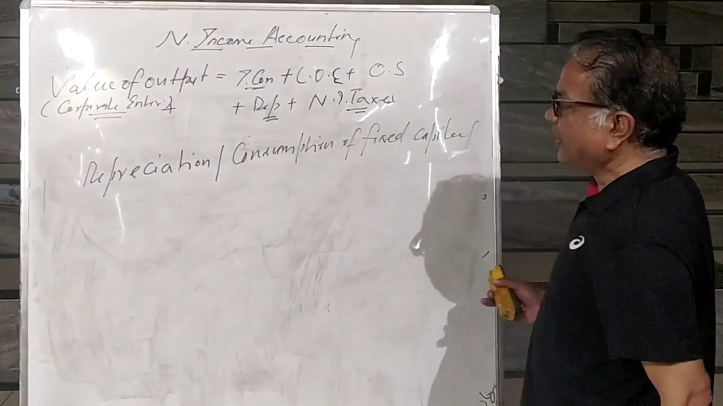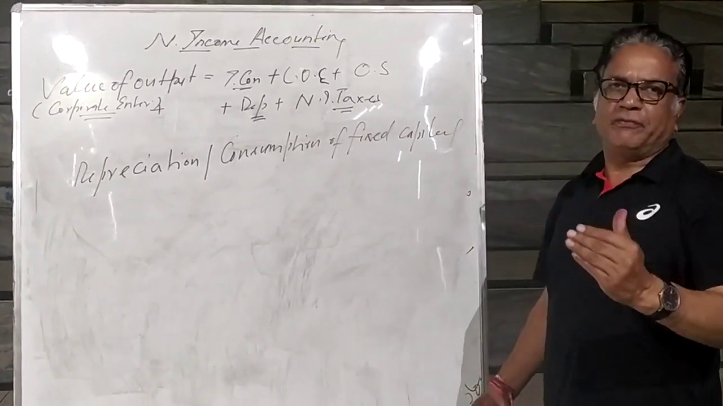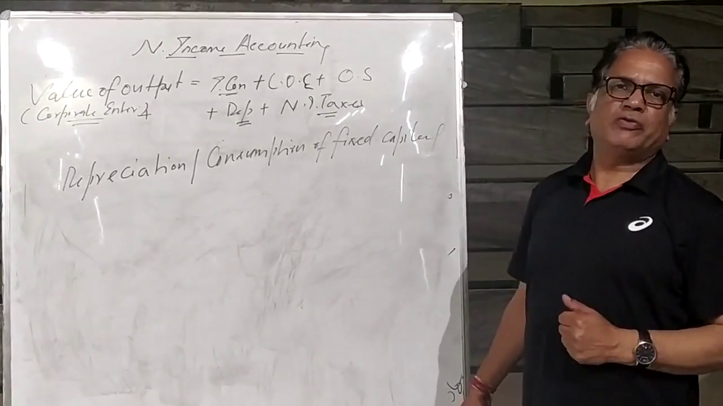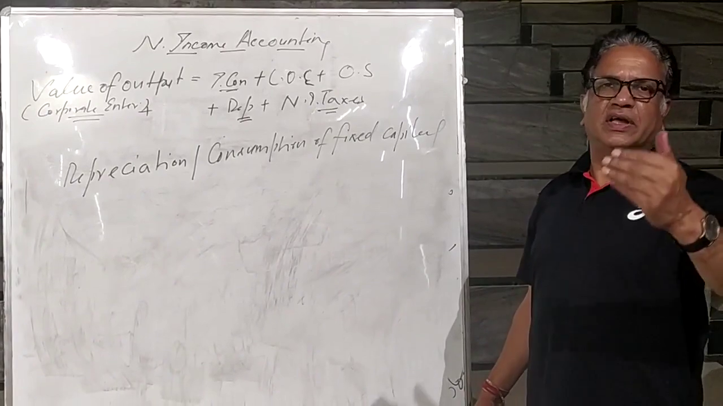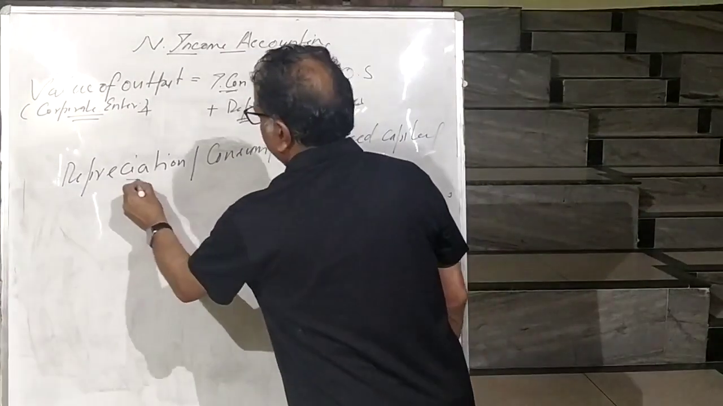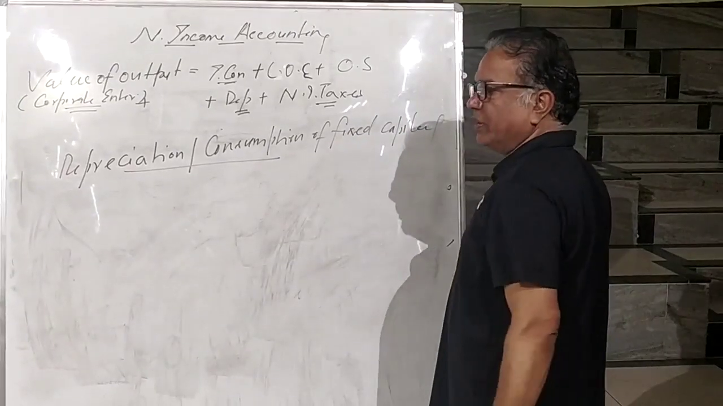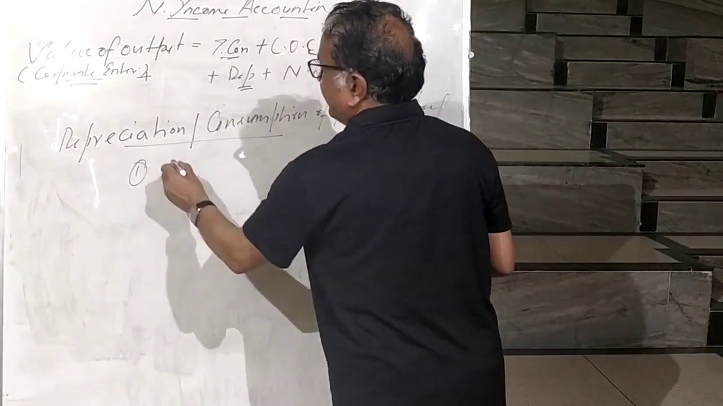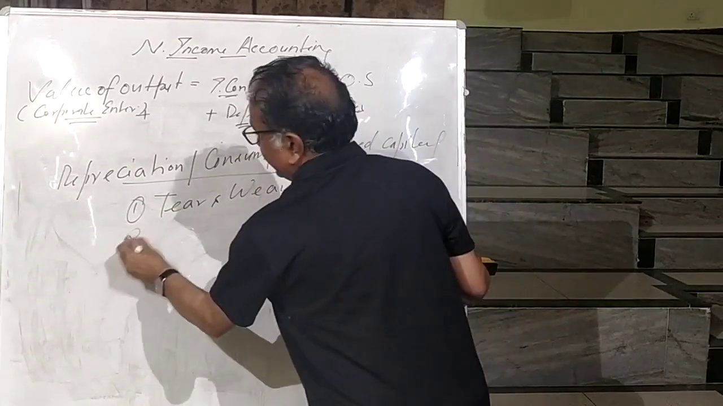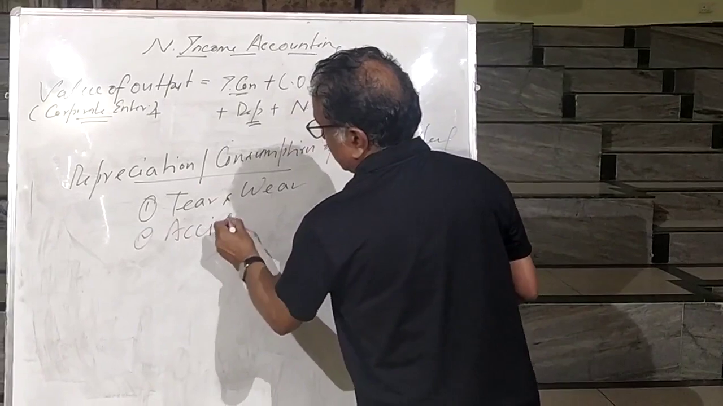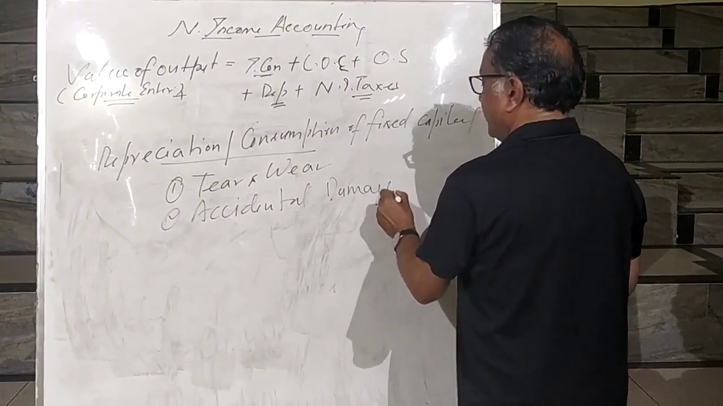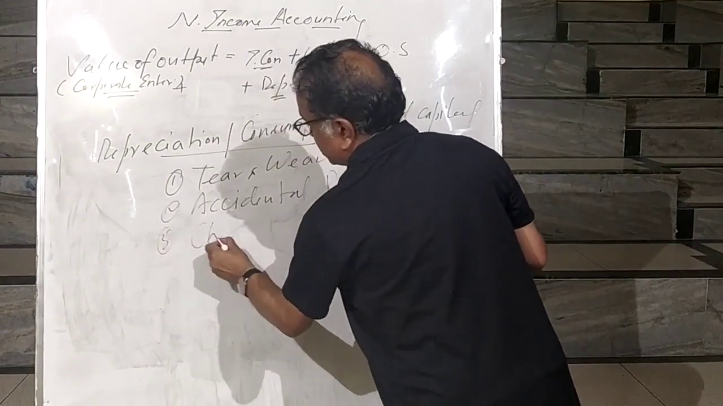What is depreciation? I told you, when you are using fixed capital machines in production, what will happen? There will be a decrease in their value. There will be a loss in their value. That loss in the value is called depreciation or consumption of fixed capital. What are the reasons for the loss in the value? One is tear and wear. Second is accidental damage. And third is change in technology.